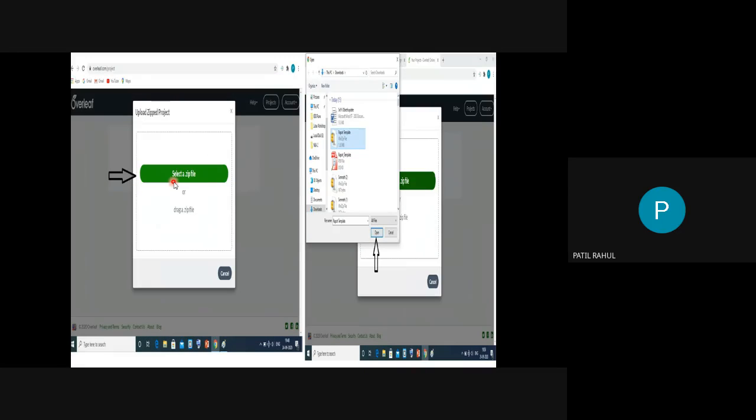Actually I shared one zip file regarding your synopsis and project report. You collect this zip file from Vategaonkar sir, and you upload this zip file here.